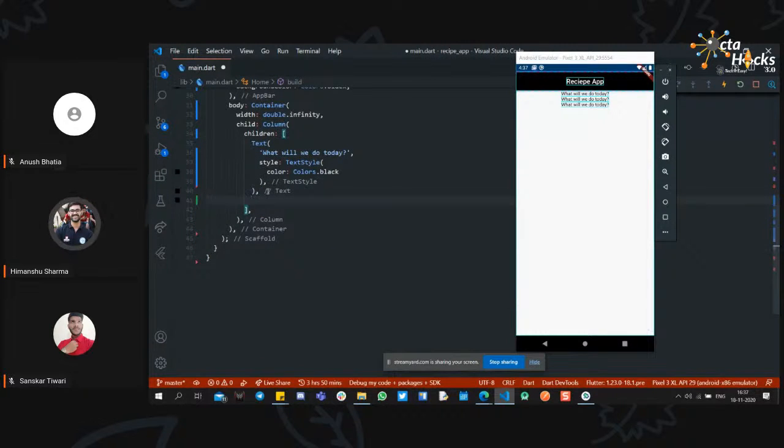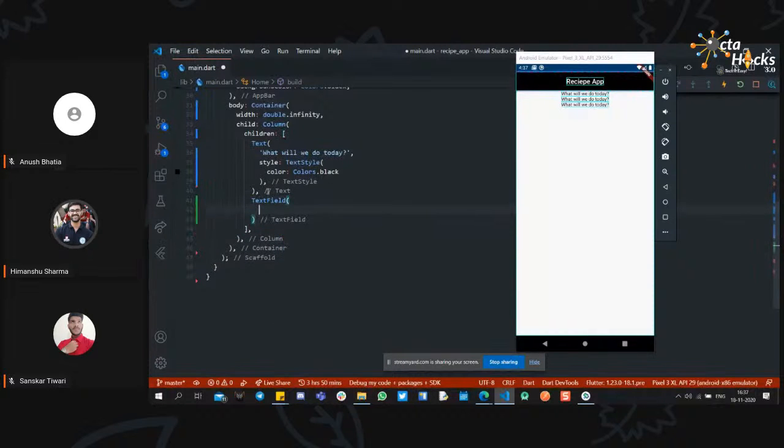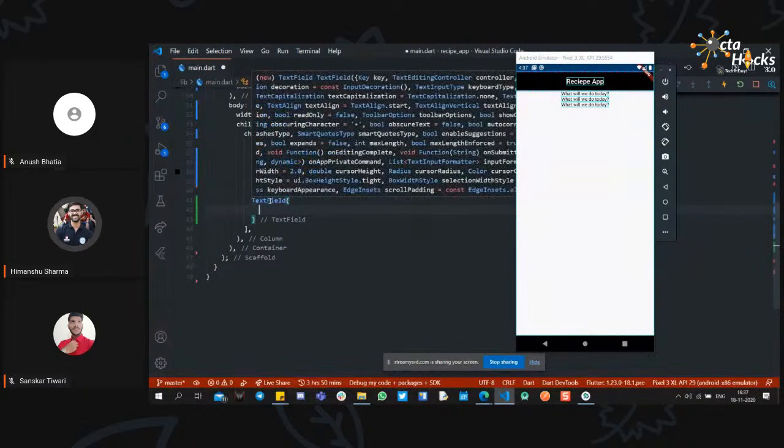Okay, so now we need a text field. So I will just use TextField. Text field is also another widget predefined in the SDK. This is the text field. If you hover over this, you can see all the properties of the text field. It has a lot of properties, so I will use some basic ones. And so we have a text field.